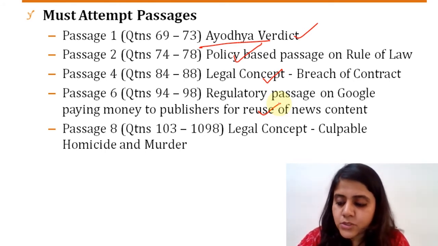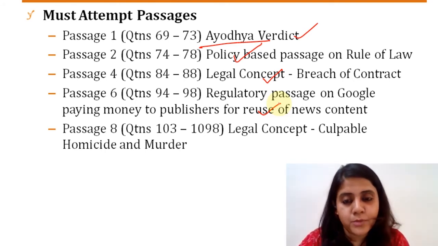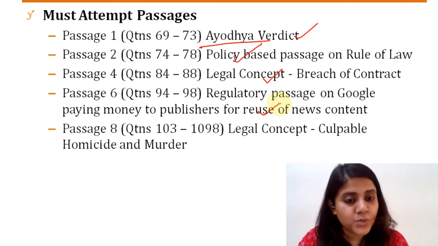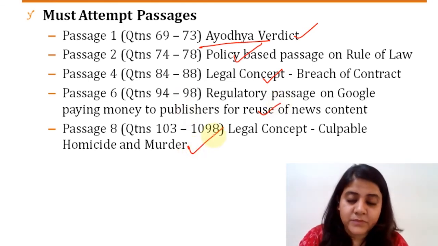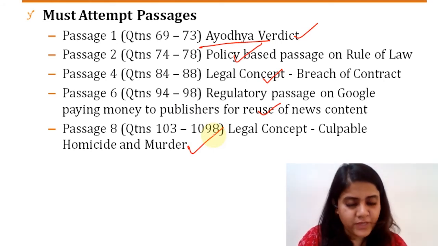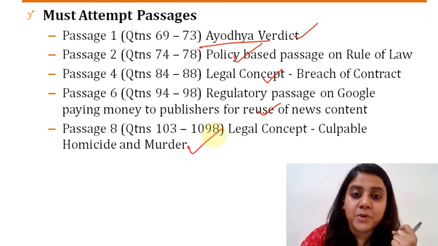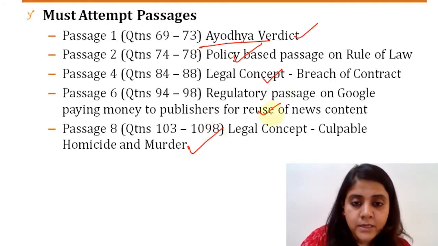The next must-do category would have been the passage on legal concepts of culpable homicide and murder. I'm sure these were very familiar concepts and very familiar situations in the questions. So definitely doable, right? All five of these were more or less straightforward ones. Yes, reading is definitely required, you can't escape that in any legal passage, but these were fairly simple, doable questions that you all should have definitely attempted, right?